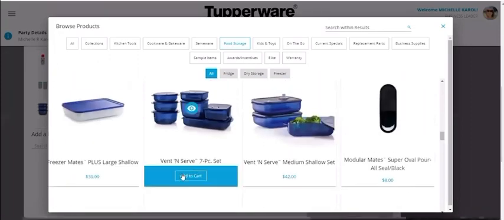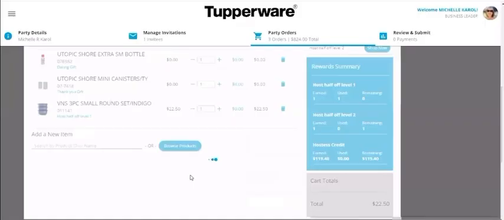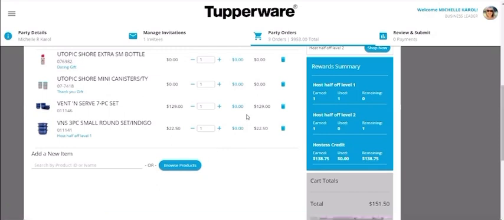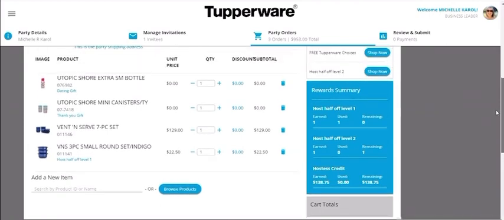She wanted the vent and serve set. Now I added this to my cart, but only this one is the half price, because the other one I added to the cart, but I did not click on shop now on the level. So what it did is it just added to her cart.